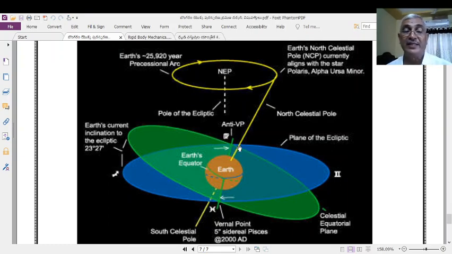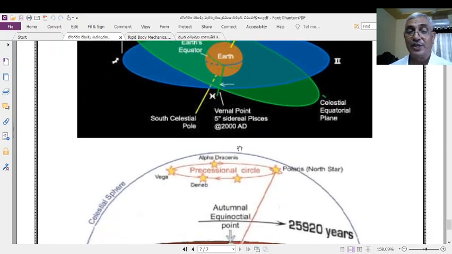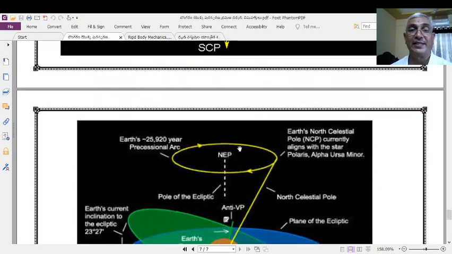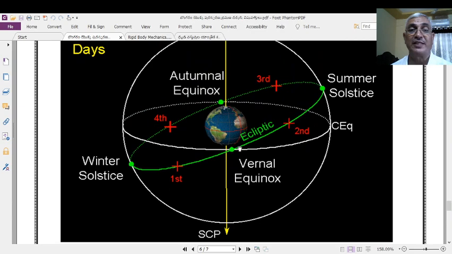This is the beauty of the three types of motions that are associated with the Earth as a rigid body as far as the solar system is concerned. Very interesting as far as the solar system is concerned.